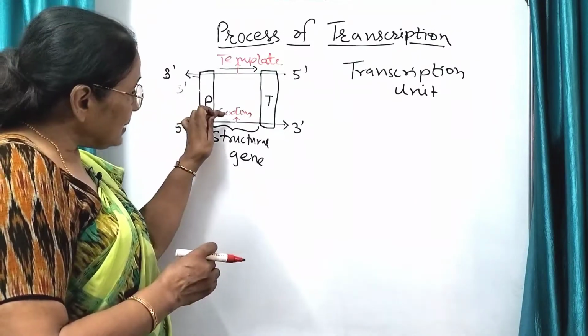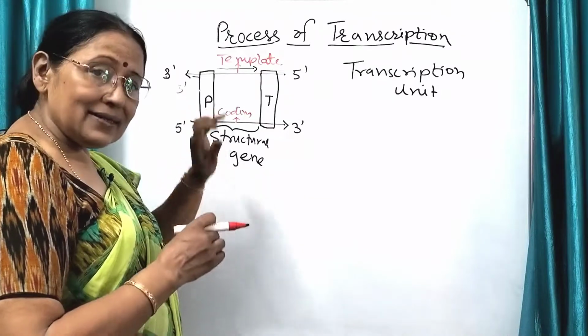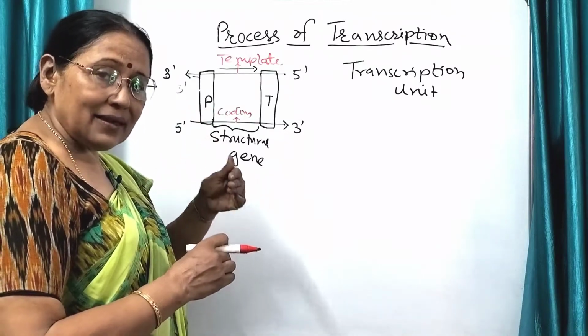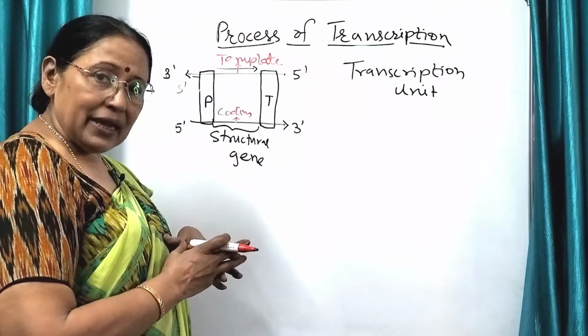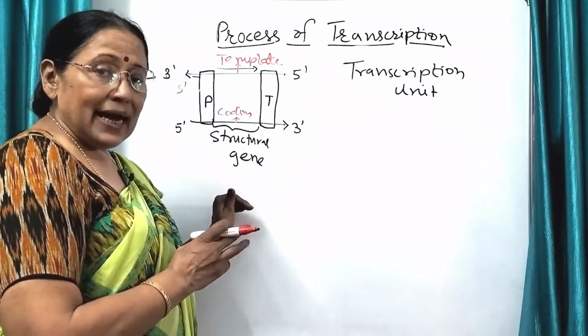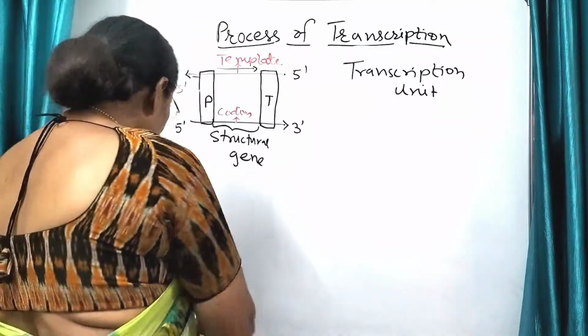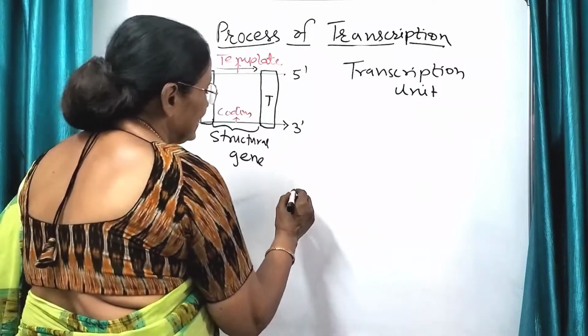The sequence in the coding strand is exactly the same as in the newly formed mRNA except that thymine is replaced by uracil. Let us take one example.